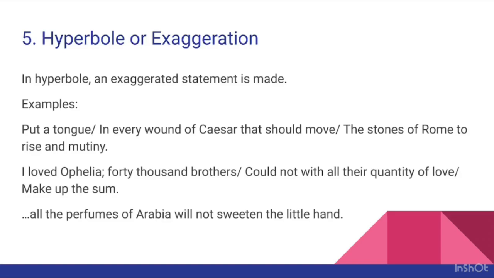Next example: I loved Ophelia; forty thousand brothers could not, with all their quantity of love, make up the sum. This also contains an exaggerated statement, for it is too much to say that forty thousand brothers could not make up the sum of the speaker's love for Ophelia.